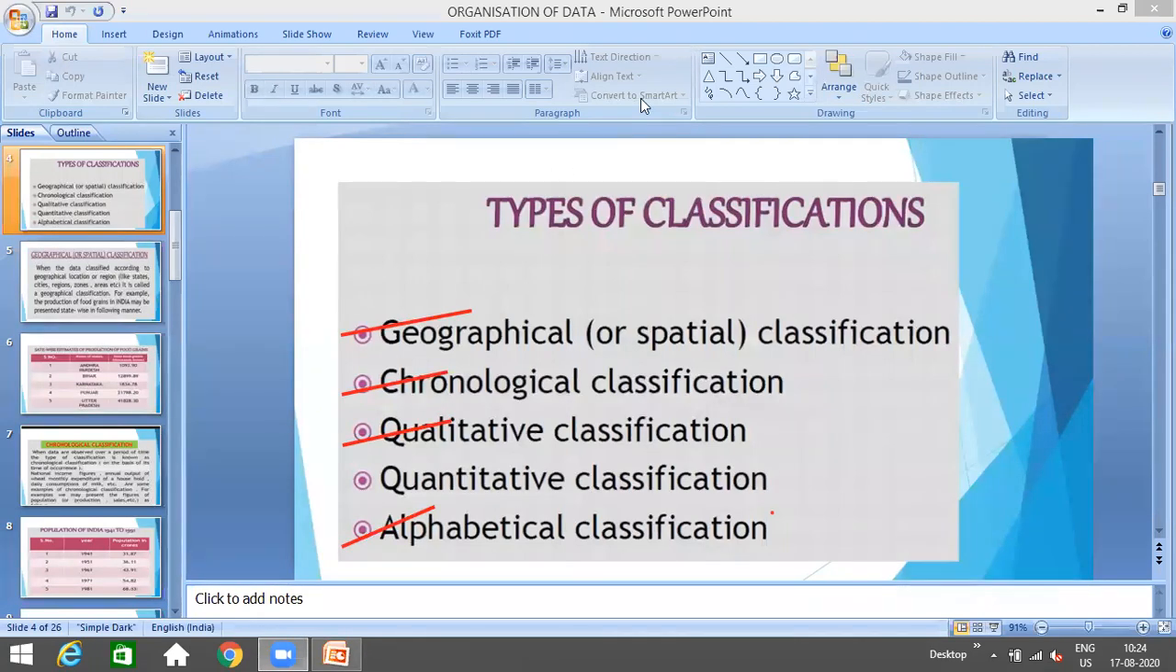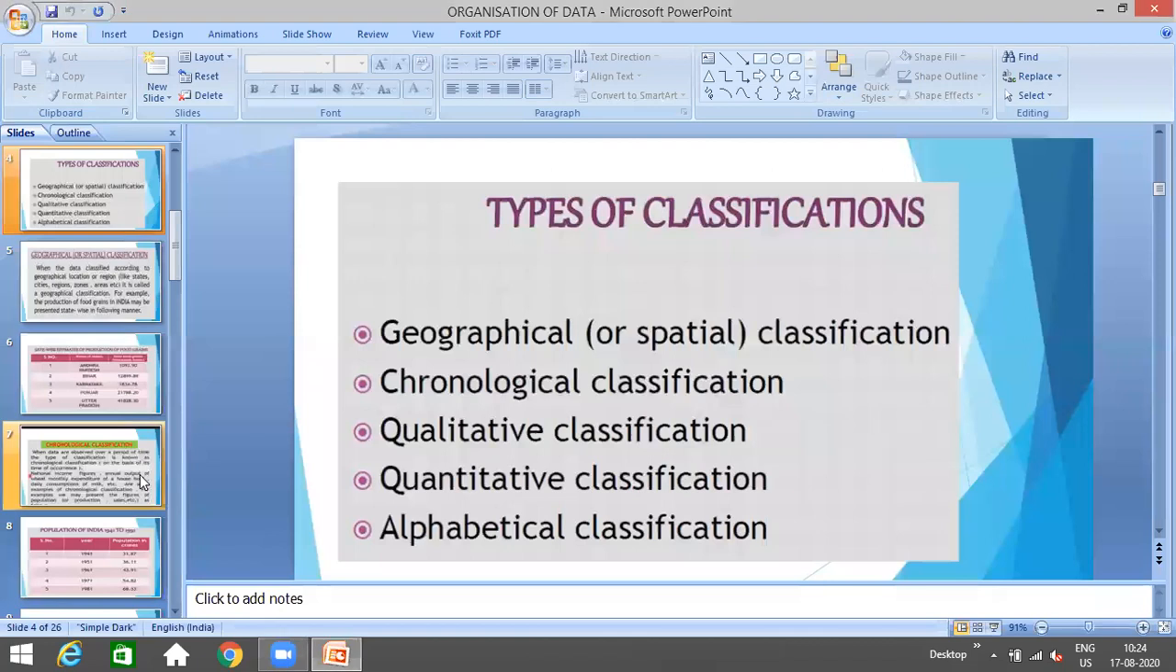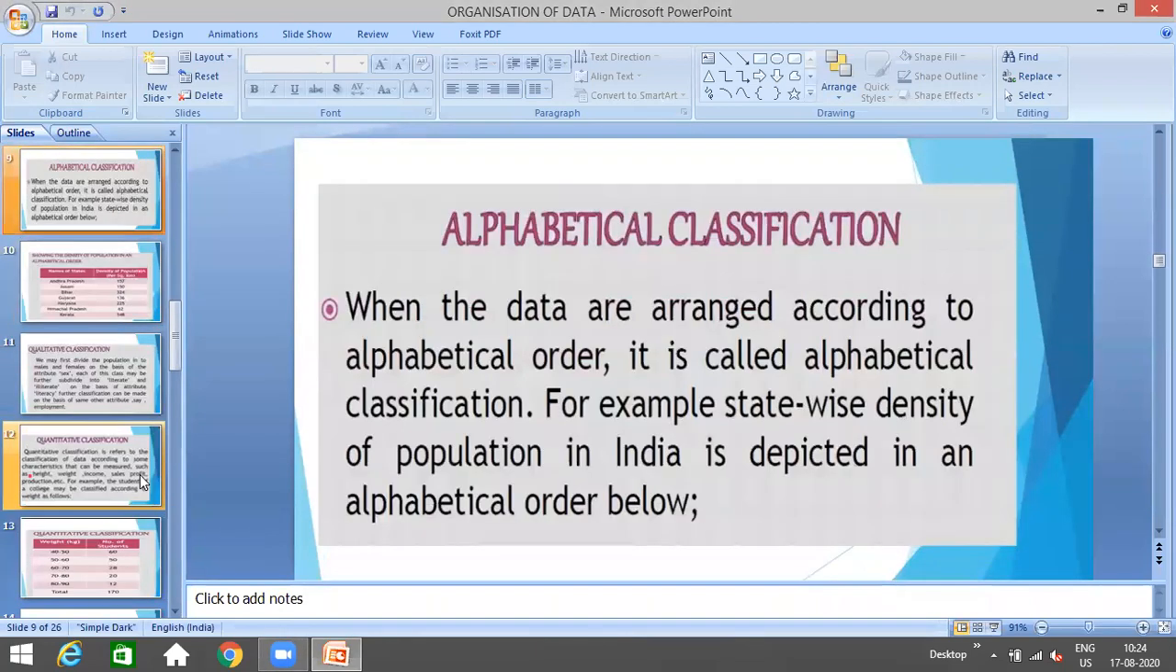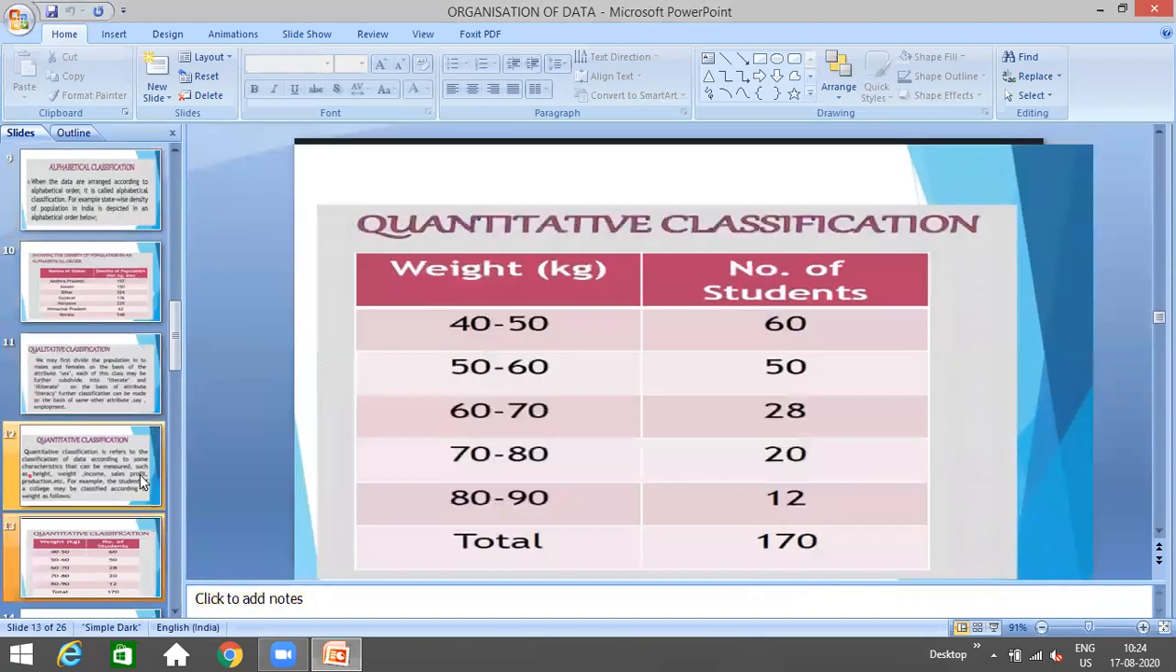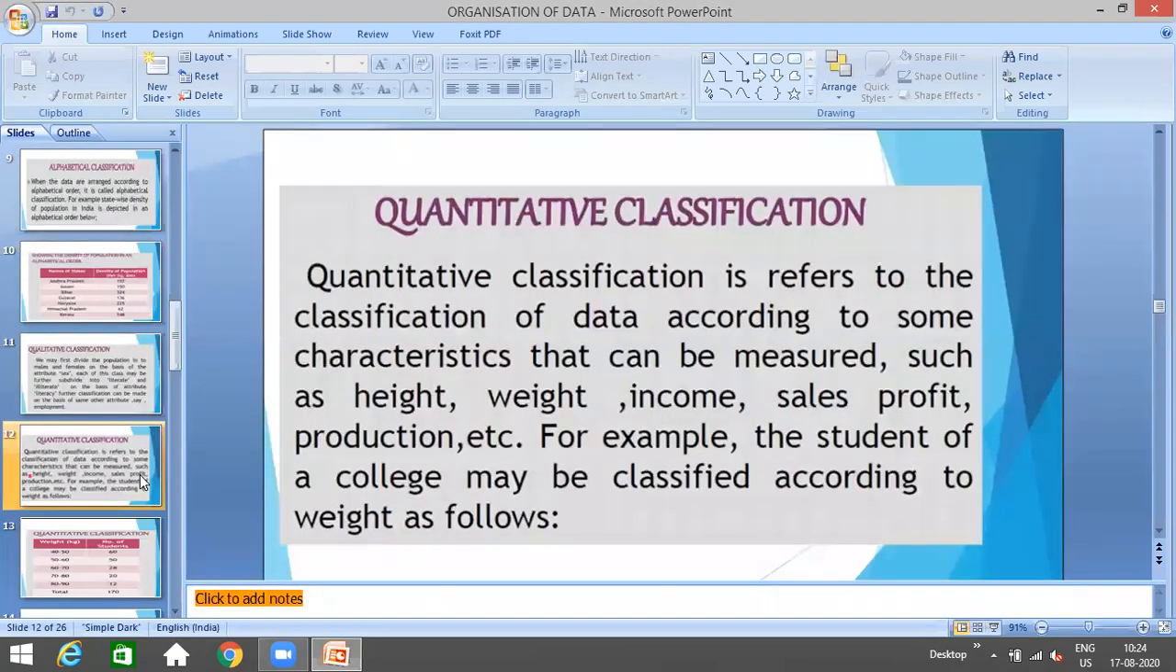Okay, next let's do the fourth point now. The fourth is quantitative classification. Now what is the quantitative classification? Quantitative classification is about whenever we are classifying the data on the basis of the characteristics of quantity. Now what are the characteristics of quantity? That can be weight, height, income, sales, profit, production. That is all known as quantitative classification.